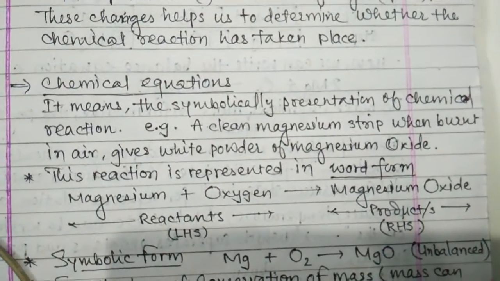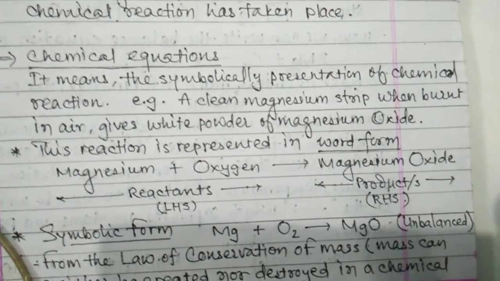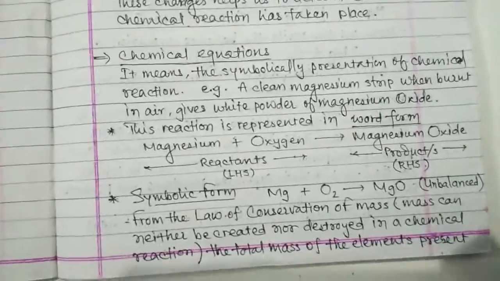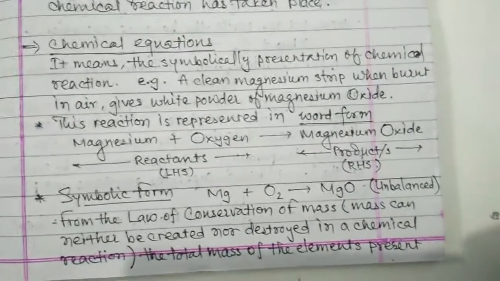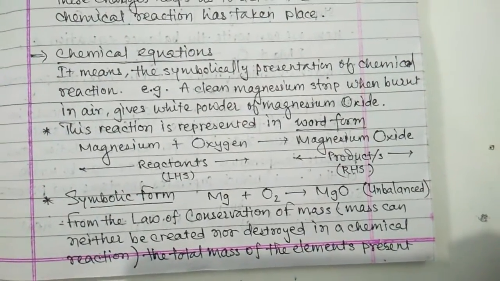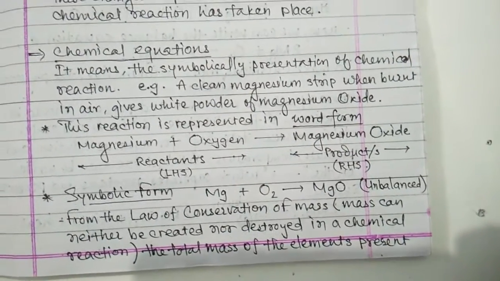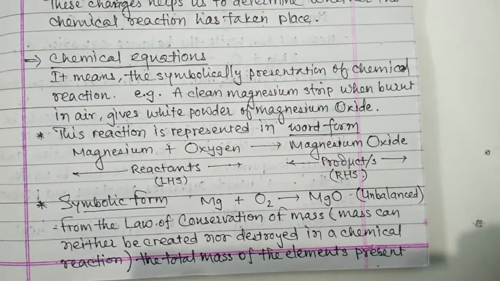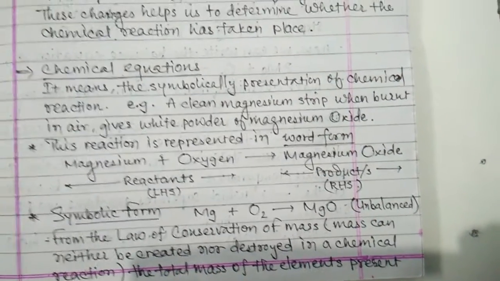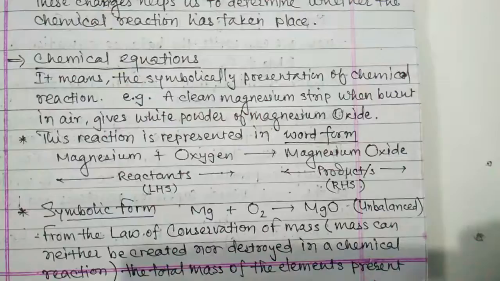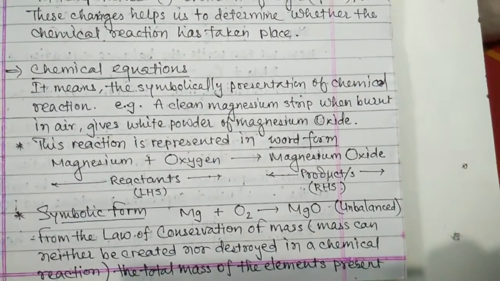Now, chemical equations. Chemical equations are the symbolic presentation of a chemical reaction. If we symbolize the chemicals or compounds of a reaction, it is called a chemical equation.